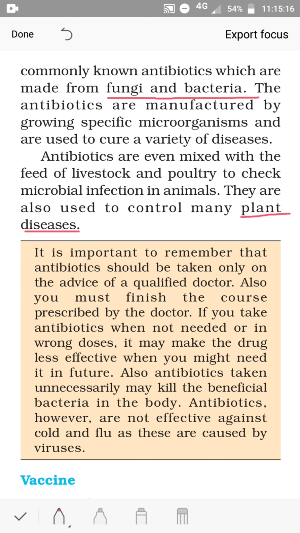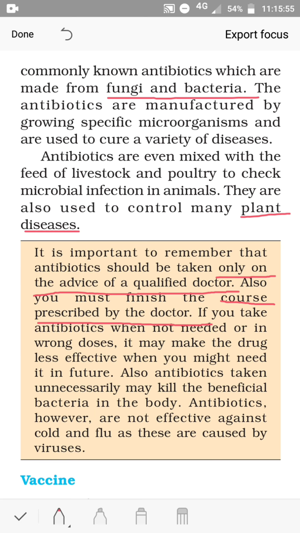But while we use antibiotics, we must take certain precautions. What are these? Let us learn. It is important to remember that antibiotics should be taken only on the advice of a qualified doctor. So after consulting a doctor, we can take the antibiotic. Also, you must finish the course prescribed by the doctor. The course means the dose and the number of days, that is, how much quantity in a day and how many days it has to be taken.